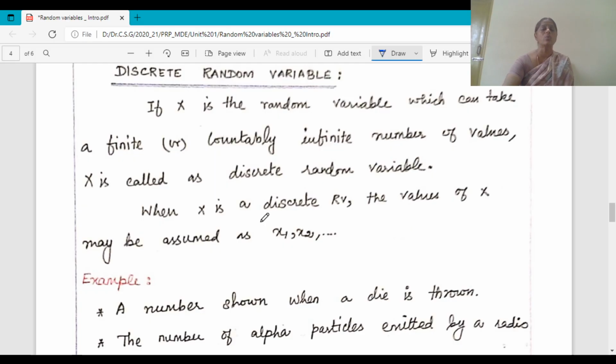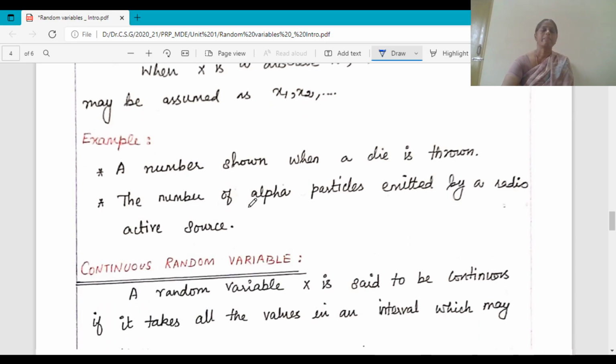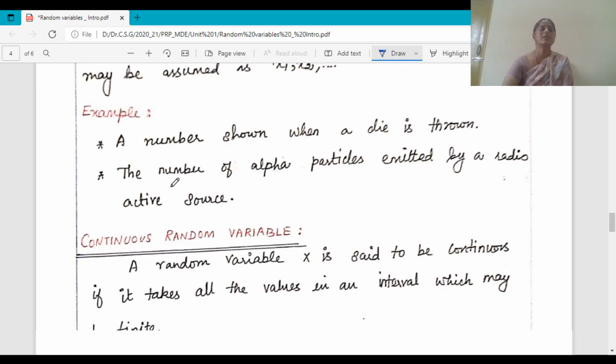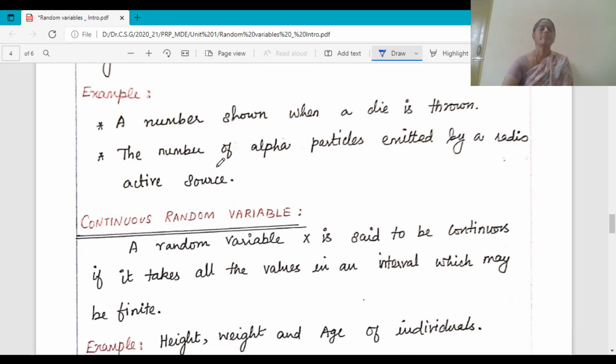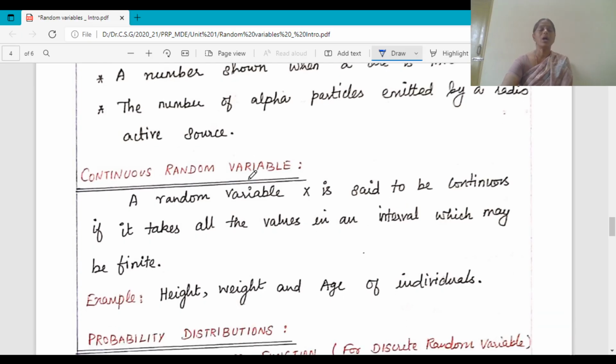Whenever the outcome is countable, we look for a discrete random variable. For example, the number shown when a die is thrown. This is for countable. And another one is the number of alpha particles emitted by a radioactive source. This is for countably infinite. And now let us look at the continuous random variable.